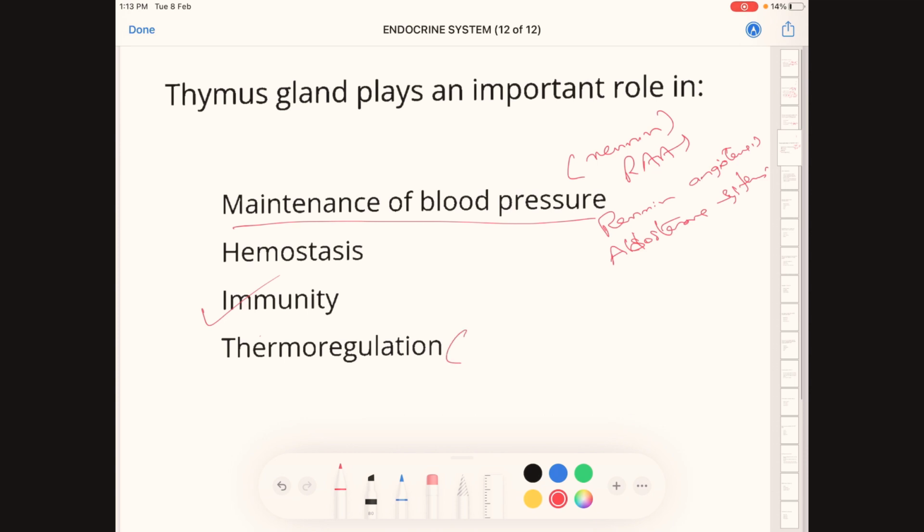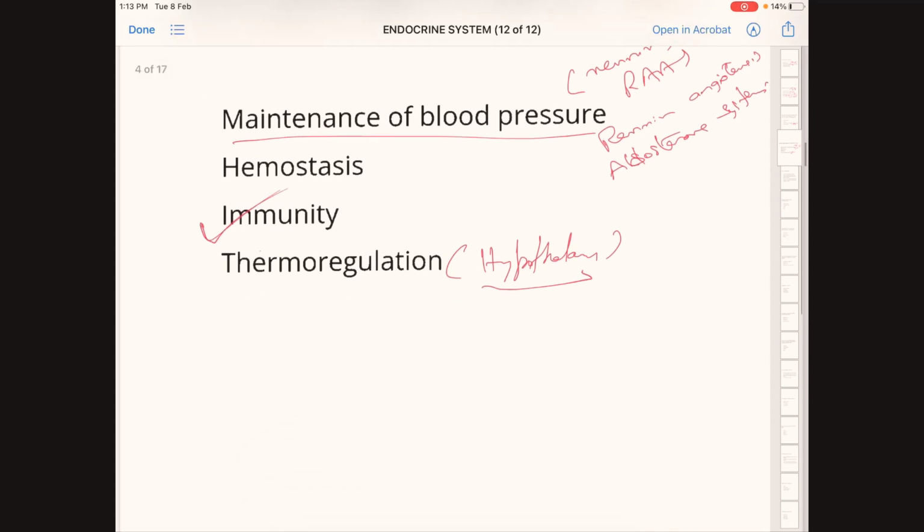Thermoregulation is usually maintained by the hypothalamus. So we know that blood pressure is maintained by the renin, angiotensin, aldosterone system, whereas thermoregulation is maintained by the hypothalamus. We are left with these two, homeostasis and immunity. Homeostasis is not maintained by the thymus gland; it maintains immunity. So the correct answer here is immunity. Next question.